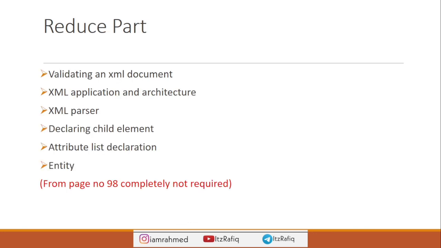From this book or chapter, some parts are removed because of the COVID pandemic. From page number 98 they are completely not required: validating XML, XML application parser, child element, attribute declaration, entity. These are all not required for your examination.